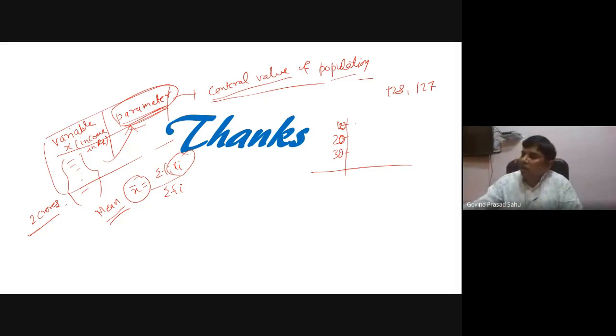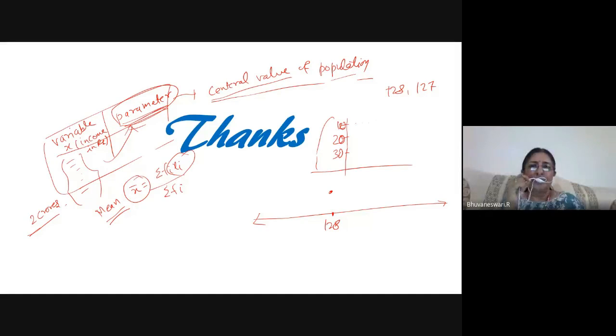So suppose if you want to plot this in the graphical way, then the dot plot is just some sort of another representation of the stem plot. In the dot plot, it is not exactly the same as the stem plot. Corresponding to say 128, there will be one dot above the value 128. Okay, sir. Thank you.